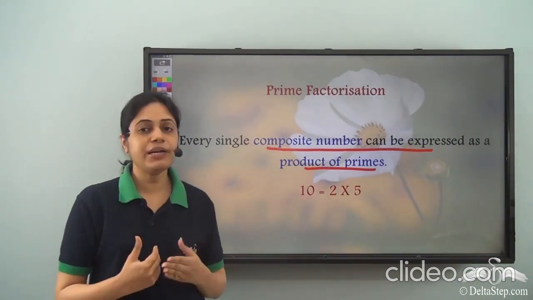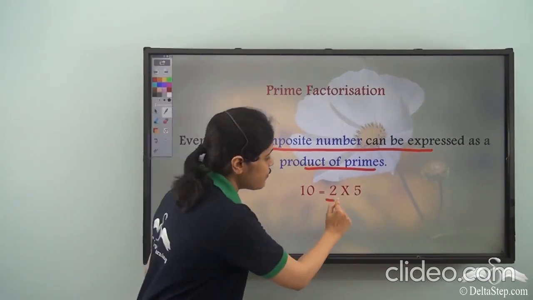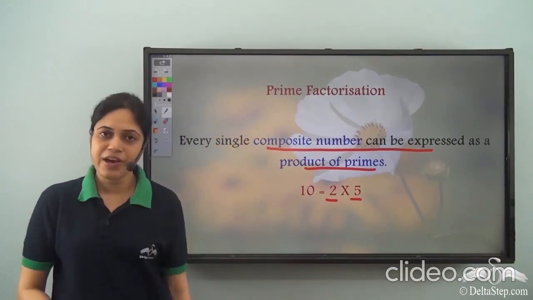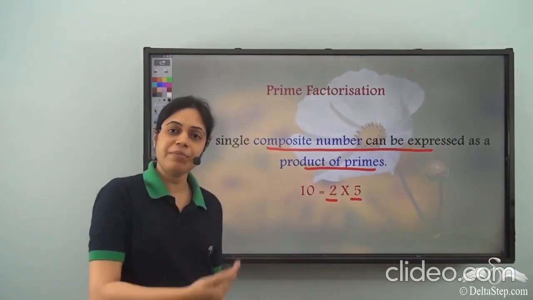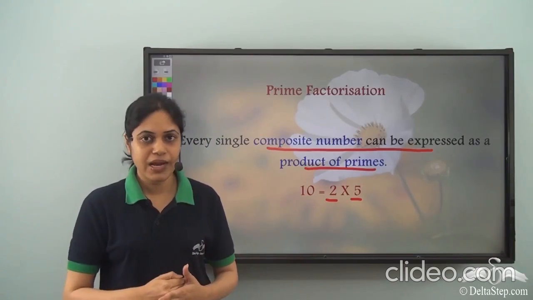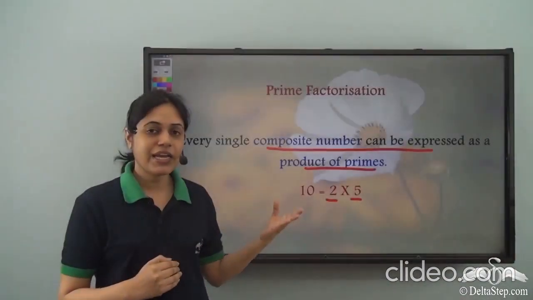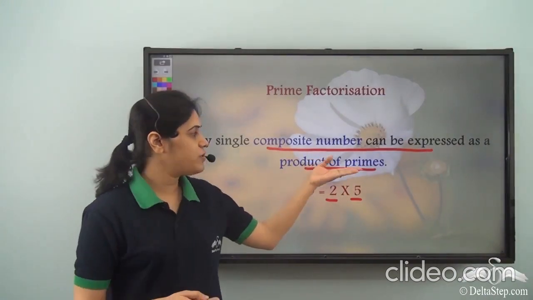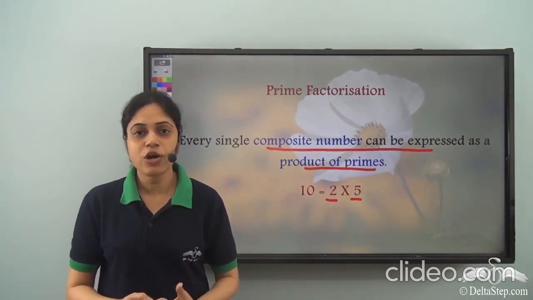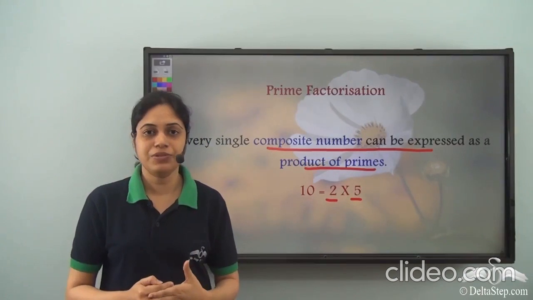So say for example 10 here, it is written as a product of 2 and 5, that is 2 multiplied by 5. 2 is a prime number and 5 is also a prime number. So I can write every composite number as a product of different prime numbers.